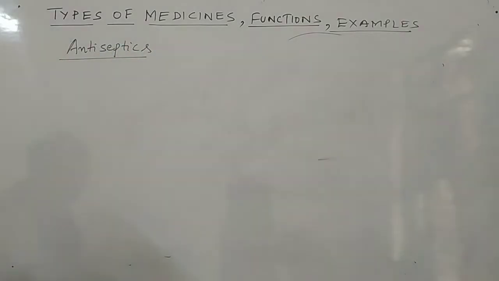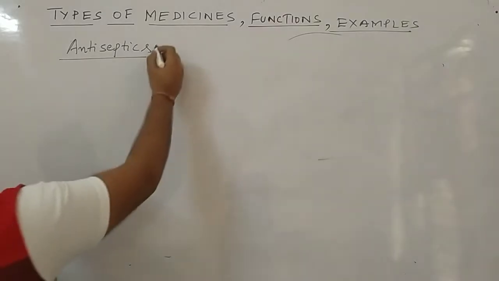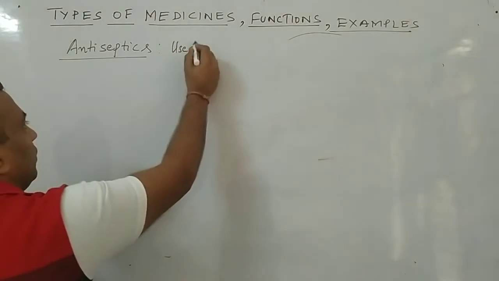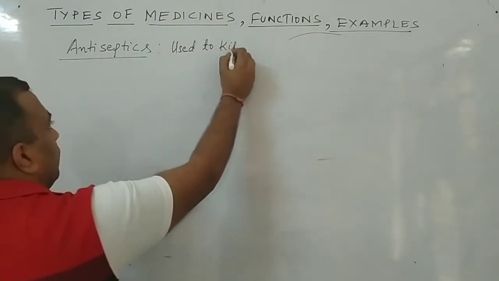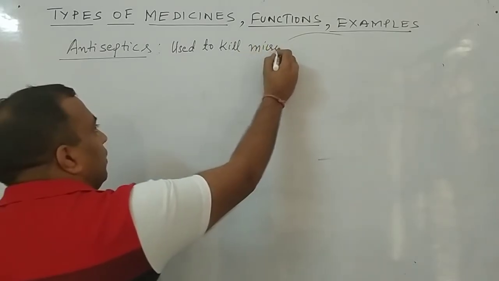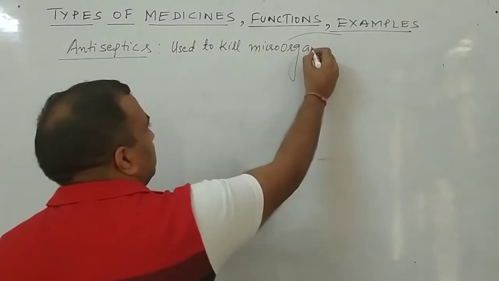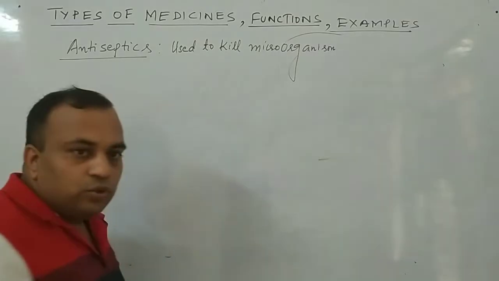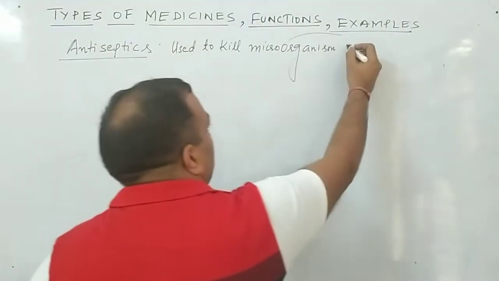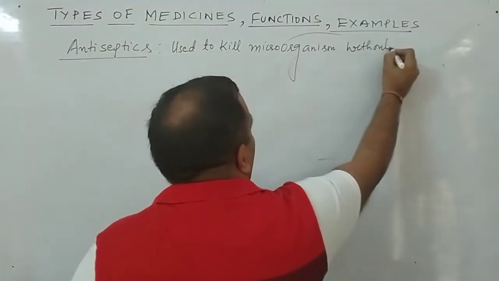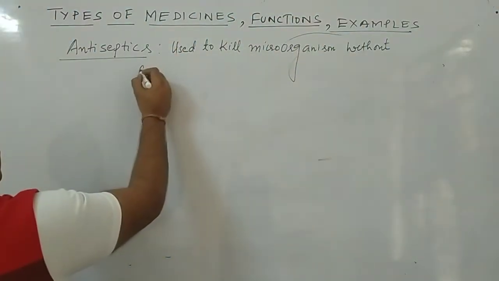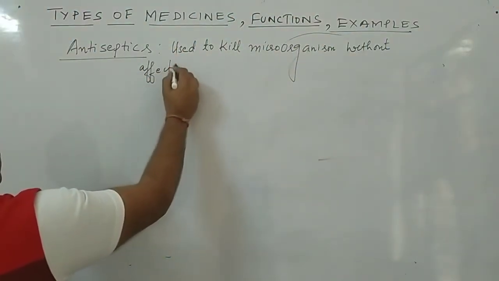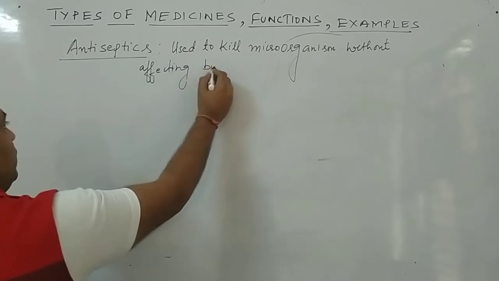All of you know about the term antiseptics. These are the medicines which are used to kill the microorganisms without affecting body tissues.